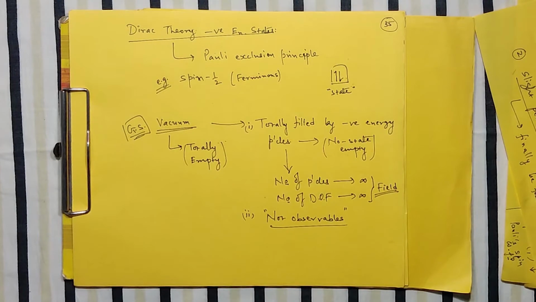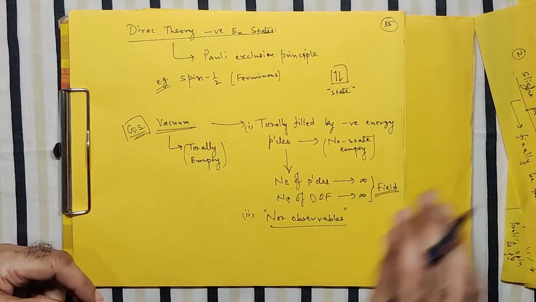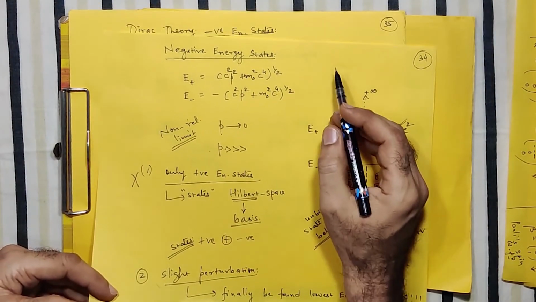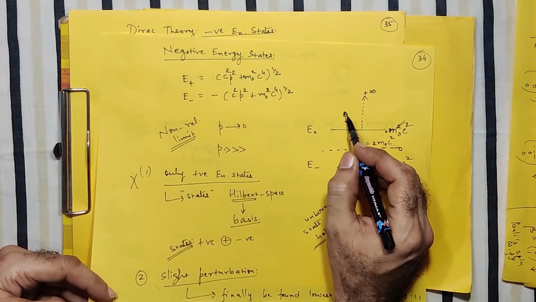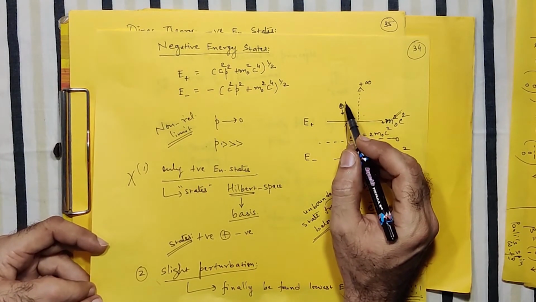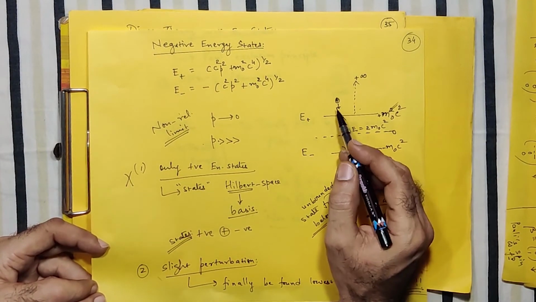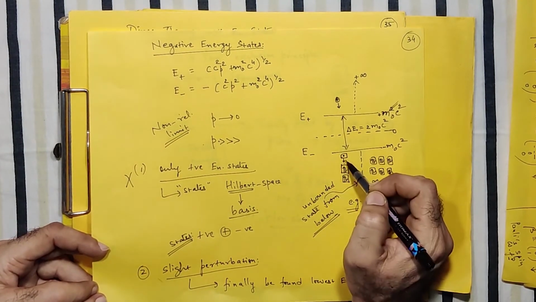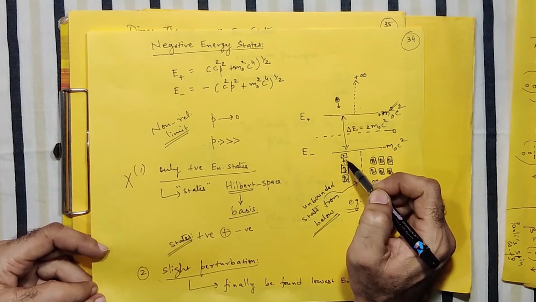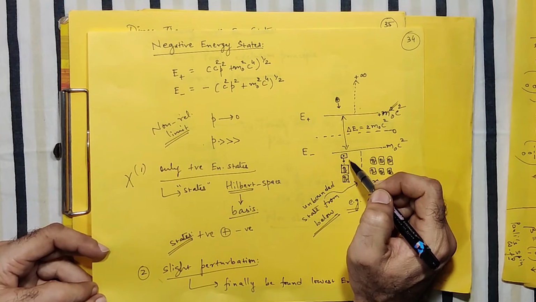Not only that, it has another important physical outcome as well. For example, any particle or any system which is in the positive energy states, if you slightly disturb or perturb it, then it will not go to the lower energy states unless and until there is a vacancy there, unless and until there is an empty state there.